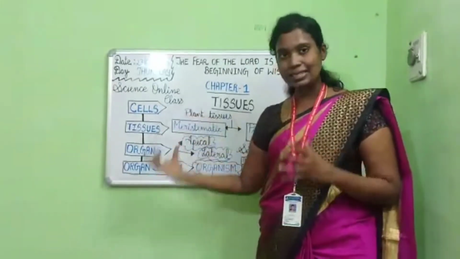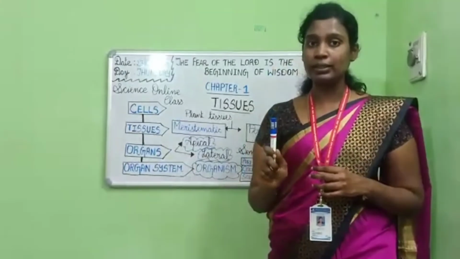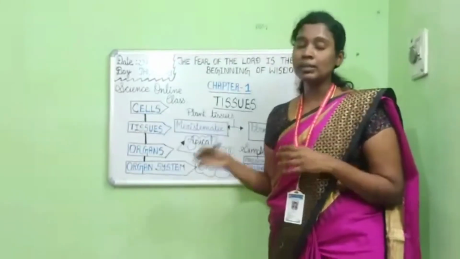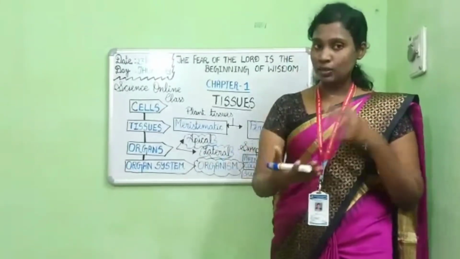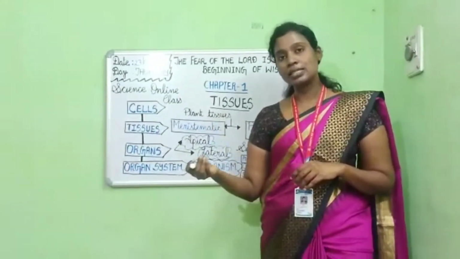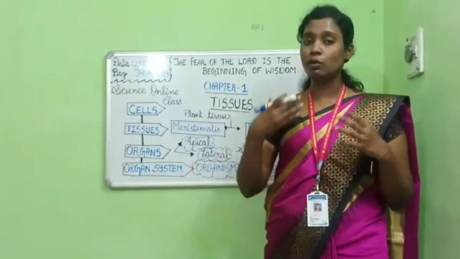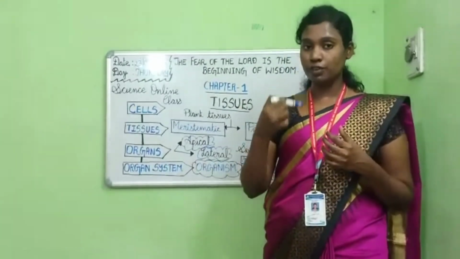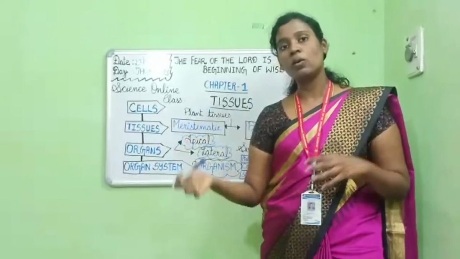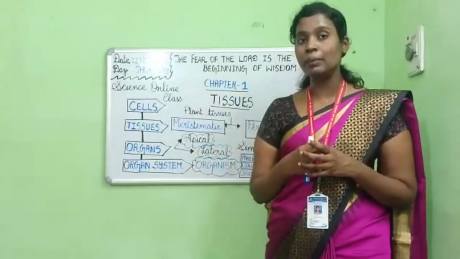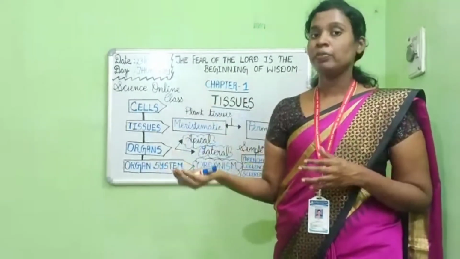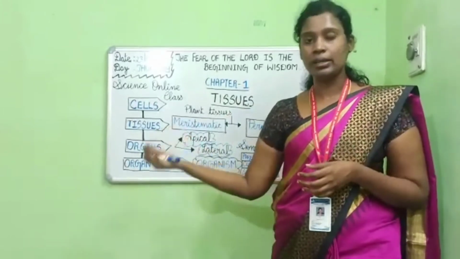So the organ system is composed of not one organ, but it is made up of many organs which work together to form the organ system. For example, last year we discussed the digestive system and circulatory system. In the digestive system we have seen organs like your mouth, your food pipe, your stomach, your liver, small intestine, large intestine. They all work together, they all contribute towards the process of digestion. So the digestive system is an organ system.